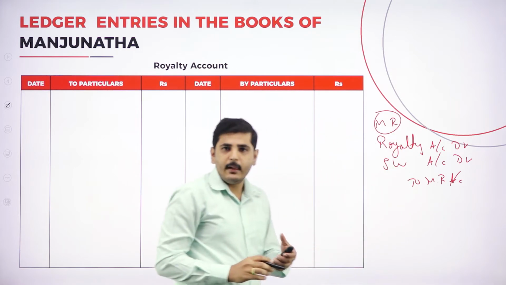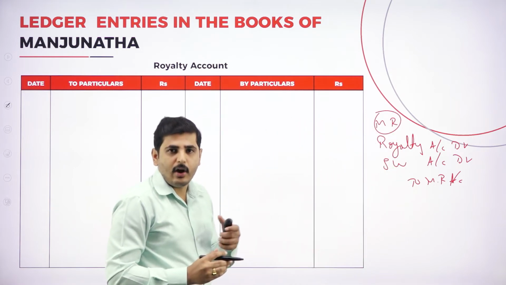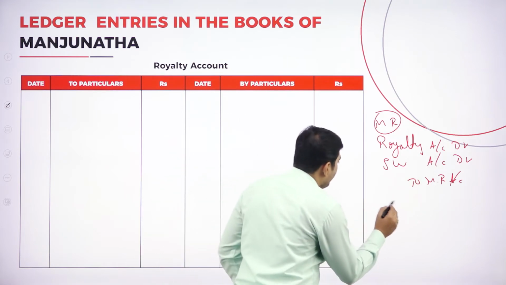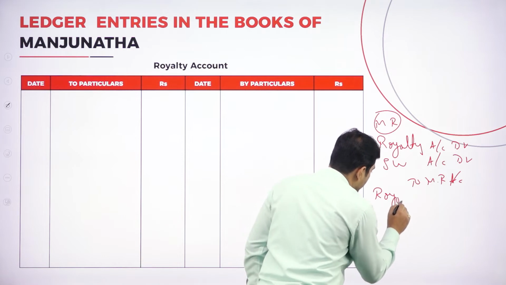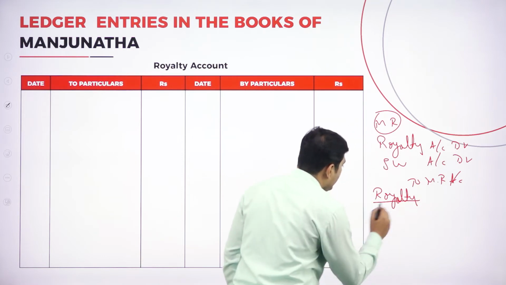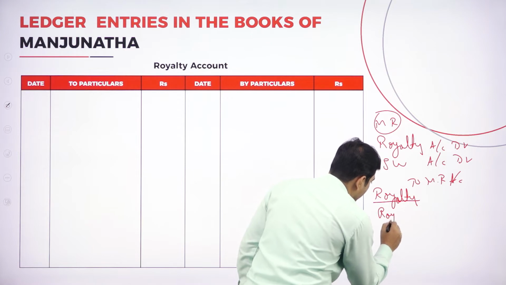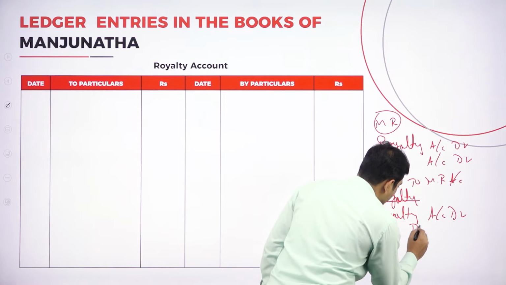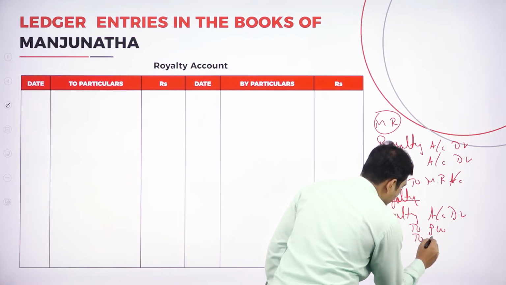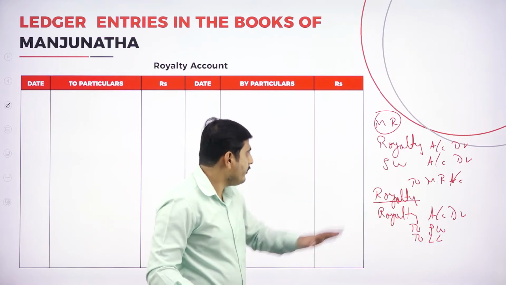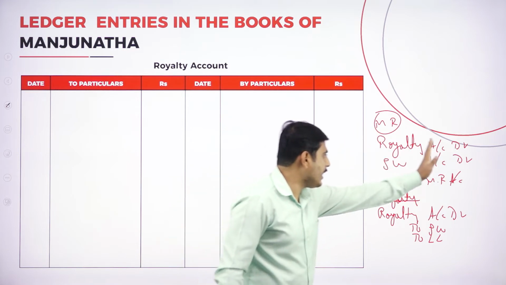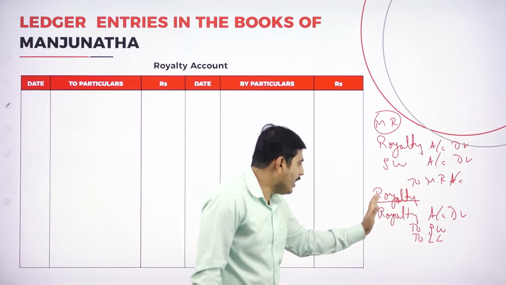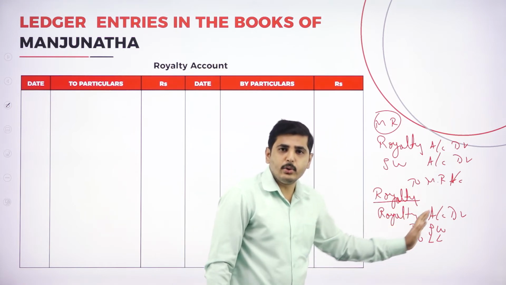When you pay the royalty, what is the journal entry? Royalty account debtor, to short working, to landlord. See the journal entry when you are paying the minimum rent: royalty account debtor, short working account debtor, to minimum rent. When you are paying the royalty: royalty account debtor, to short working, to landlord.